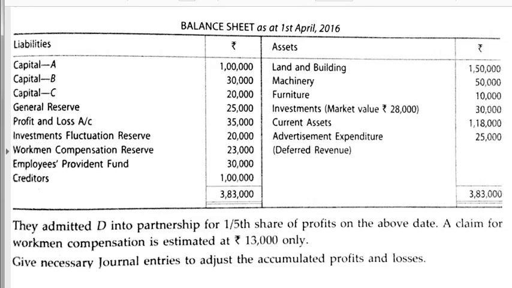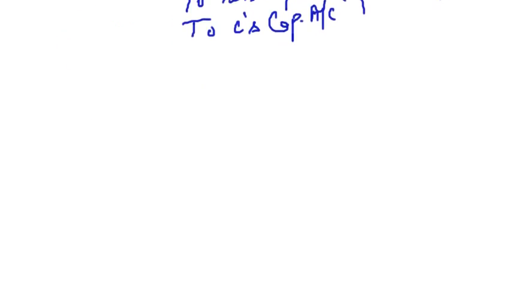Now, one more thing. There is a deferred revenue expenditure, advertisement expenditure arising, costing 25,000, that is shown on the asset side. This is an accumulated loss. Deferred revenue expenditure we will write off among the old partners in old ratio.